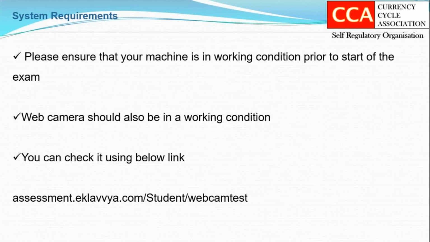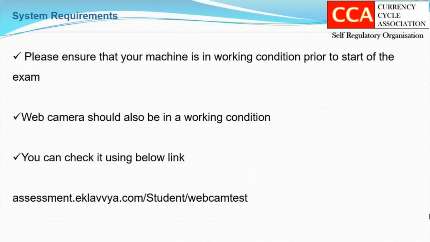Before you start your exam, please make sure that your machine is working perfectly. Your webcam also should be in working condition. You will not be able to attempt your online exam if your webcam is not working. You can check whether your webcam is working or not by using this link. You need to open this link in your Chrome browser.